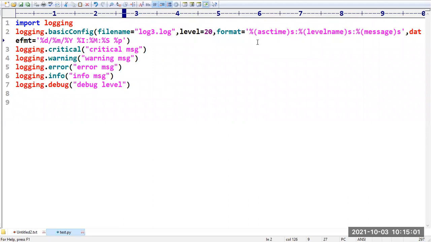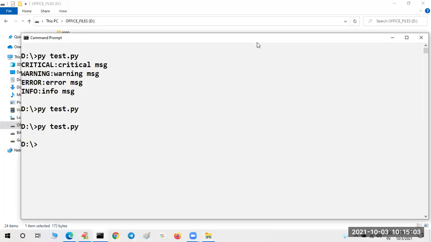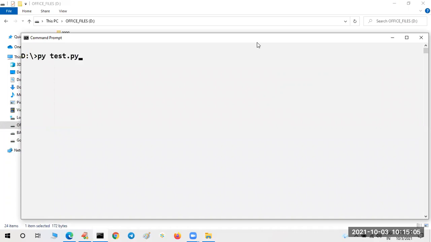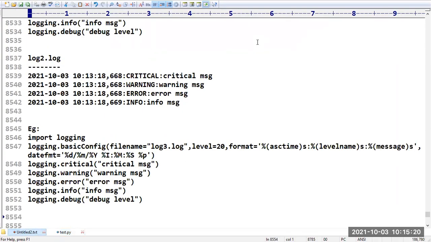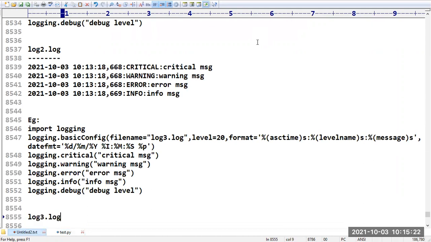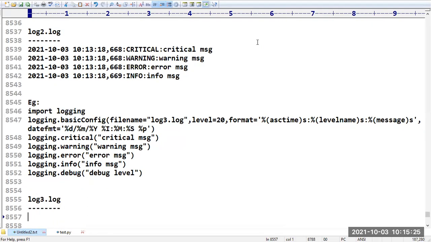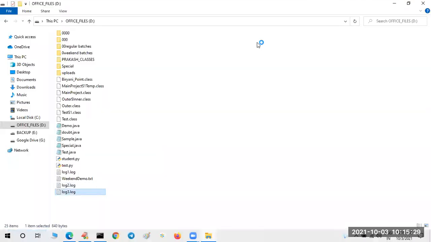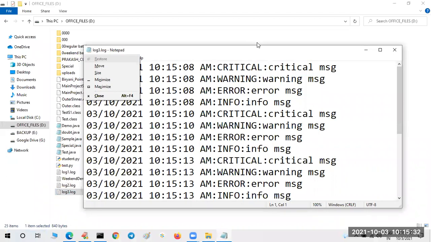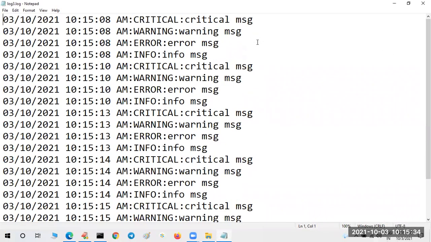Now, sir, I am taking log3, right? Let me execute the program. The log3 file will be created according to my own given format. Let me execute some 3 to 4 times. Now, sir, a complete log file will be created with name log3.log. Let us see whether the information is written perfectly or not. You can see that according to our format only the information is there, right?